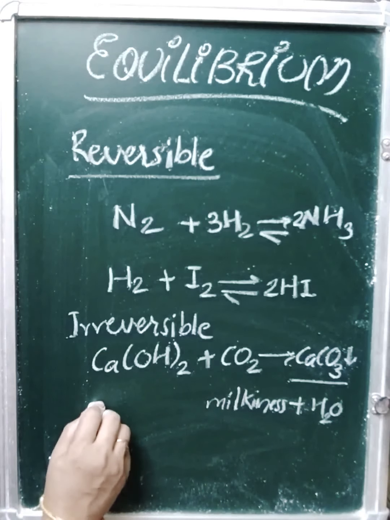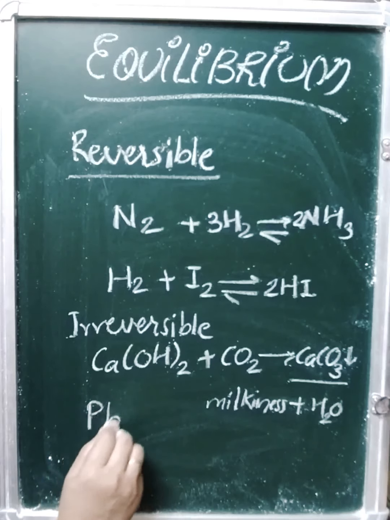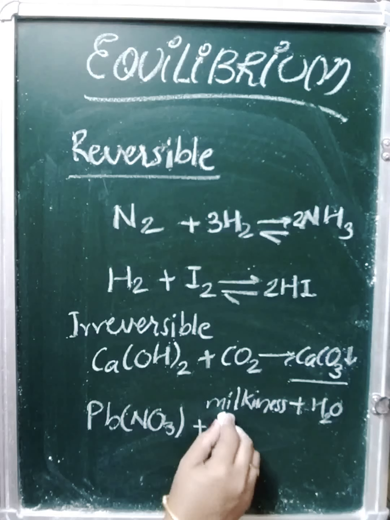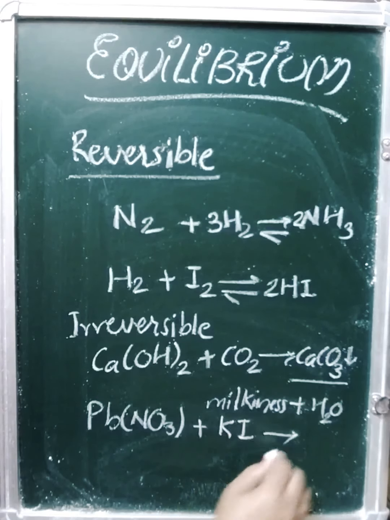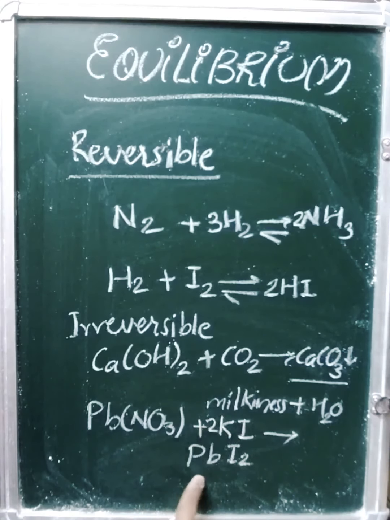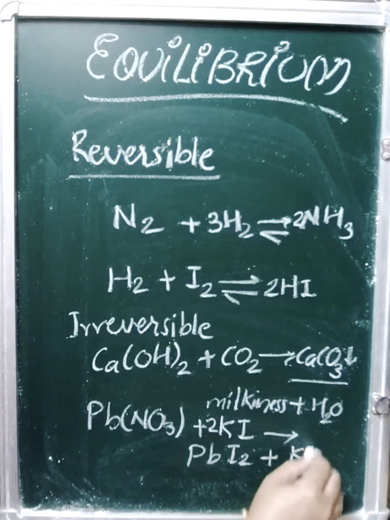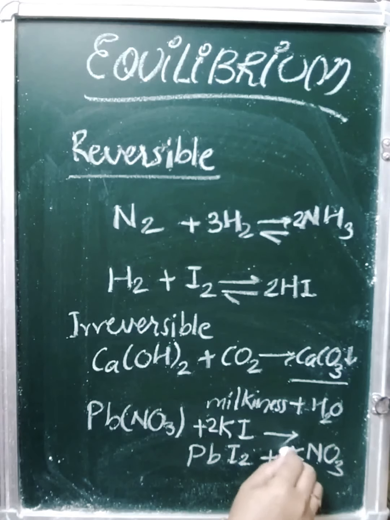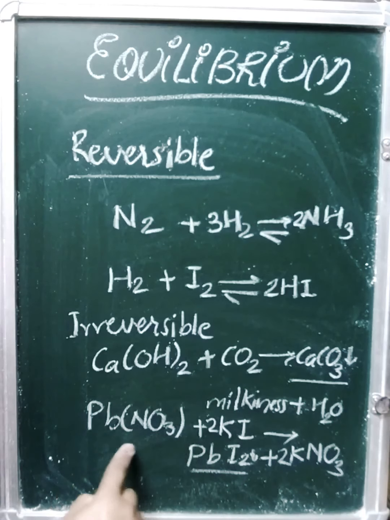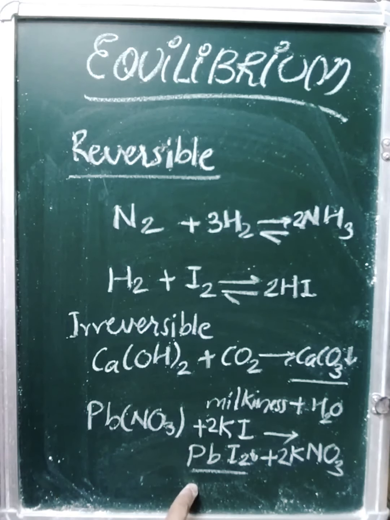Similarly, you take lead nitrate and you add potassium iodide here. You will get a yellow precipitate of PbI2, and formation of KNO3 along with this. So you see this yellow precipitate: as soon as you add the two solutions, the precipitate is formed and the solution turns yellow. So we see, children, that these are very, very fast.